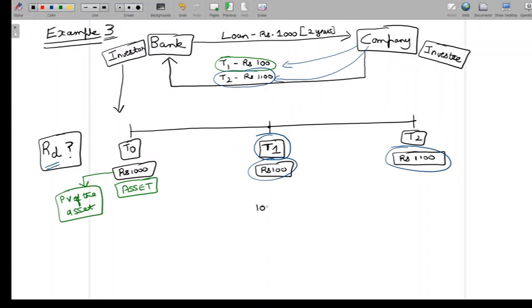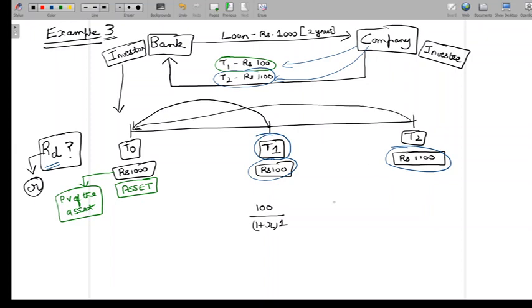So 100, I don't know what this R is for the time being, so let me assign a variable R to it. So 100 divided by (1 plus R) to the power 1, because I need to discount this by 1 year. From T1 I need to get this to T0, and I'll also need to get the 1100 at T2 to T0. That means I'll have to discount this 1100 by 2 years at the return on investment rate, which is what I've assumed to be R right now till I find that out. 1 plus R to the power 2, and obviously I'm going to add it.